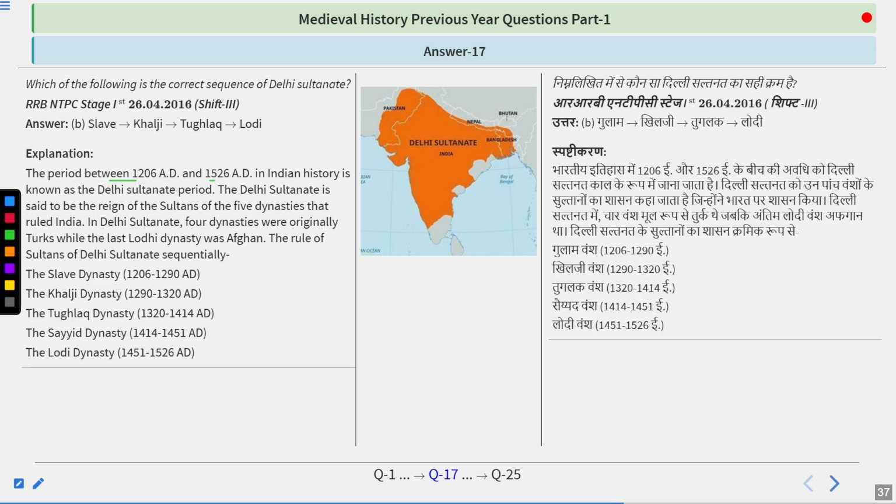So the period between 1206 to 1526 in Indian history is known as the Delhi Sultanate period. The Delhi Sultanate is said to be the reign of the sultans of the five dynasties that ruled India. In the Delhi Sultanate, four dynasties were originally Turk, while the last Lodi dynasty was Afghan. The rule of the sultans of the Delhi Sultanate was sequentially the Slave dynasty, Khilji dynasty, Tughlaq dynasty, Sayyid, and Lodi dynasty. This is the chronology of these dynasties. Remember them. First of all, the Slave came, then Khilji, then Tughlaq, and then Lodi. And between Tughlaq and Lodi came Sayyid.